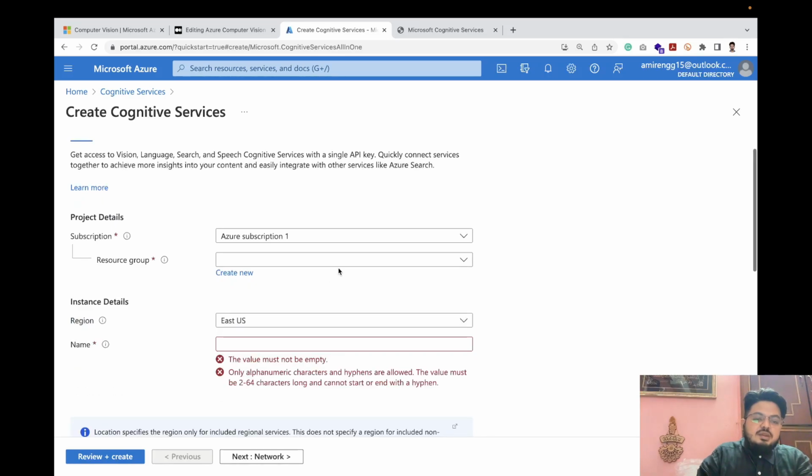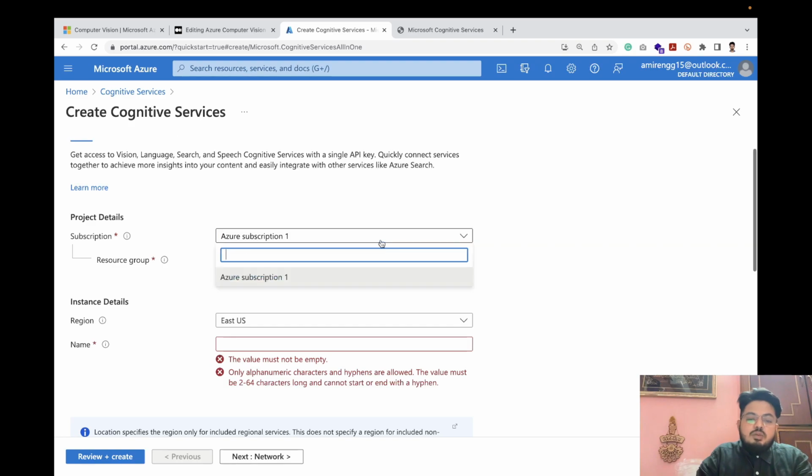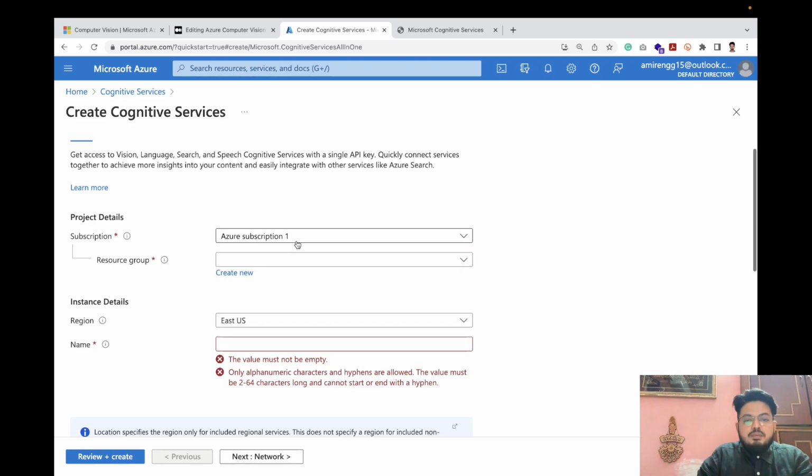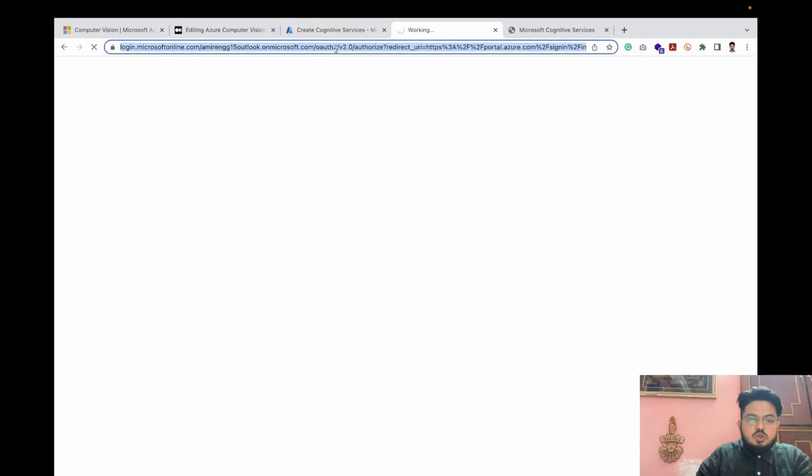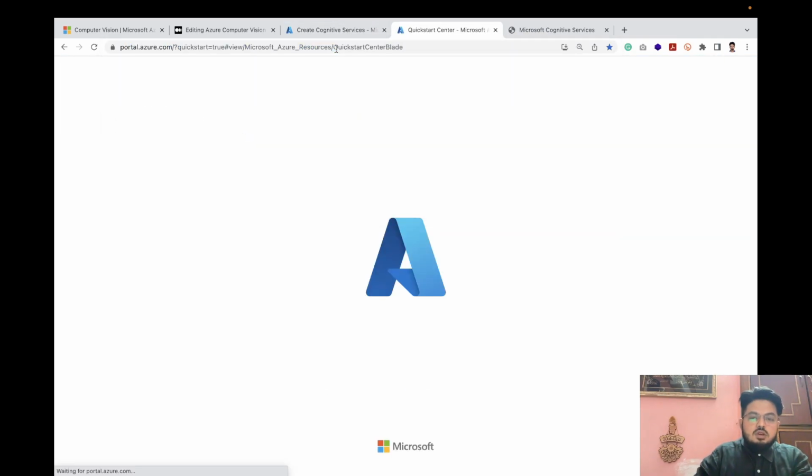When we click the create button, the first step it will ask for is your subscription. So if you have signed up fresh, there will be a free trial which we can do. Otherwise it will be pay as you go. Let me duplicate it. I'll show you the subscription also, so that this will help you when you'll use it.